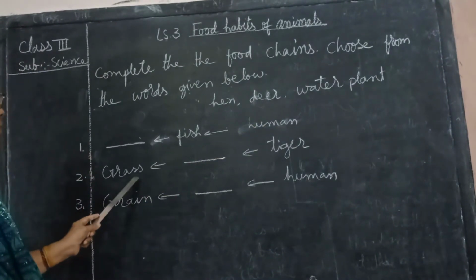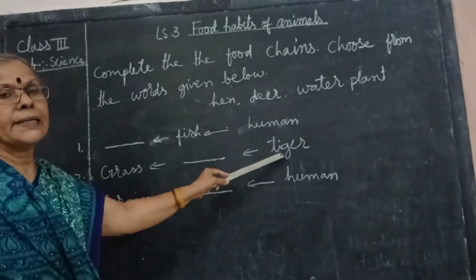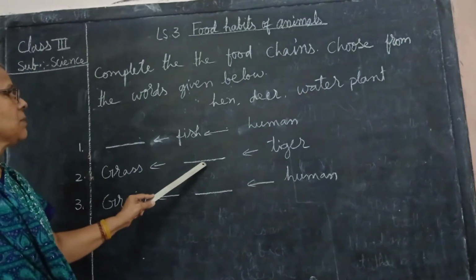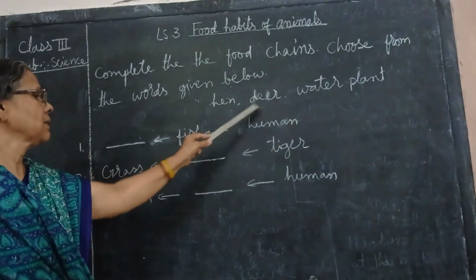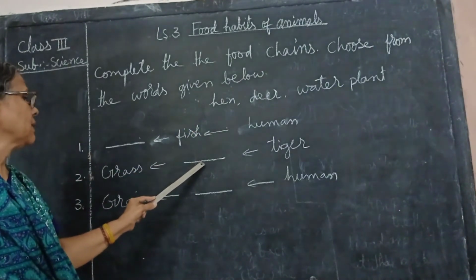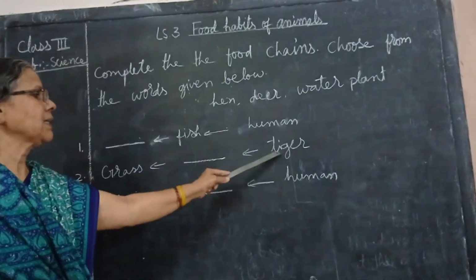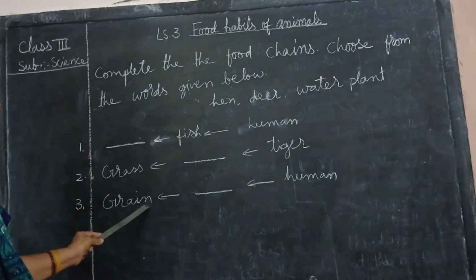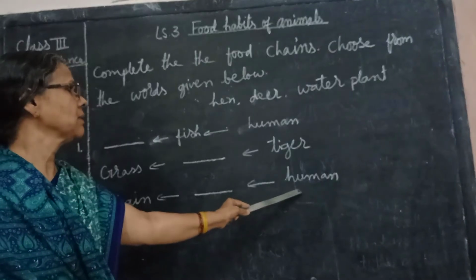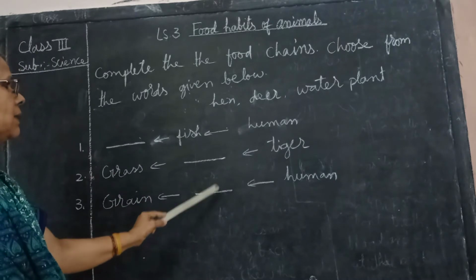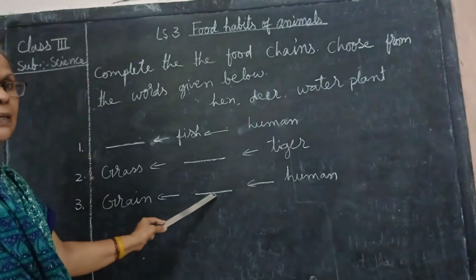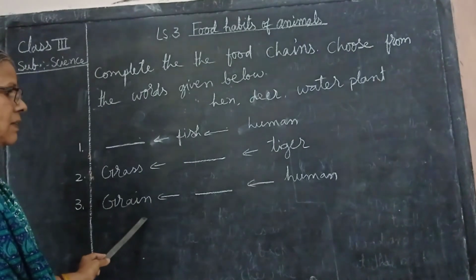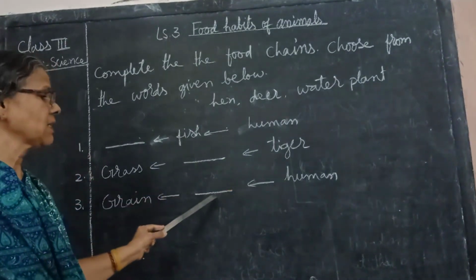And one more: grass, dash, tiger. What comes here in between? Deer. Deer eats grass and tiger eats deer. Like that. Grain, dash, human. Choose which one comes here? Hen. Hen is coming in the middle. So, hen eats grain and human eats hen.